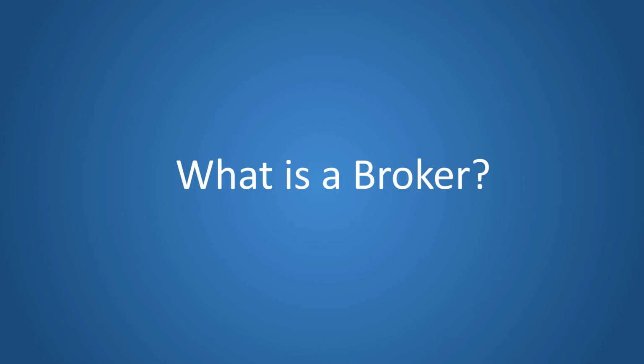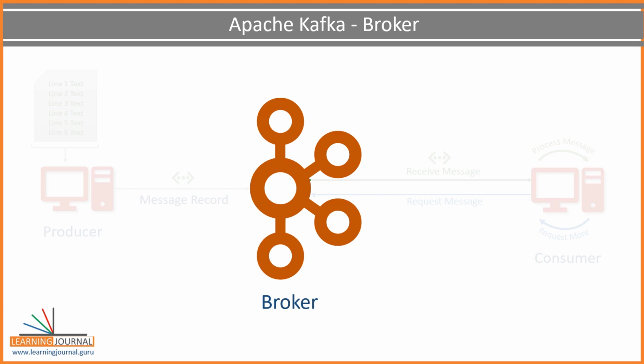The next item in our list is the broker. What is a broker? The broker is the Kafka server. It is just a meaningful name that was given to the Kafka server. And this name makes sense as well. Why? Because all that the server is doing is to act as a message broker between producer and consumer. I mean, the producer and consumers do not interact directly. They use the Kafka server as an agent or a broker to exchange messages, right?